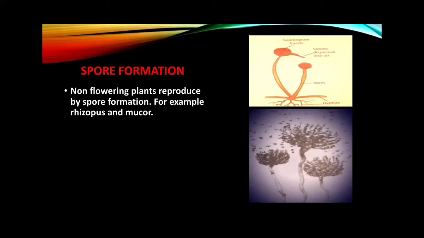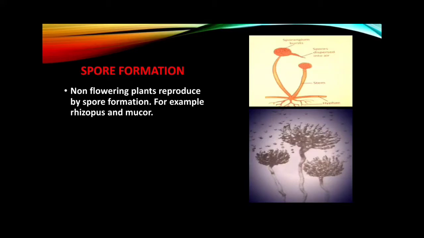Spore formation. Non-flowering plants reproduce by spore formation, for example, Rhizopus and Mucor. In this type of reproduction, a parent plant produces hundreds of tiny spores which can grow into new plants.